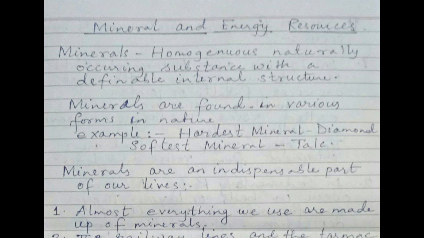First of all, minerals are homogeneous. Minerals are naturally occurring substances and they have a definite internal structure. Minerals are found in various forms in nature. For example, the hardest mineral is diamond, and the softest mineral is talc. So it can be in the hardest form, it can be in the softest form.